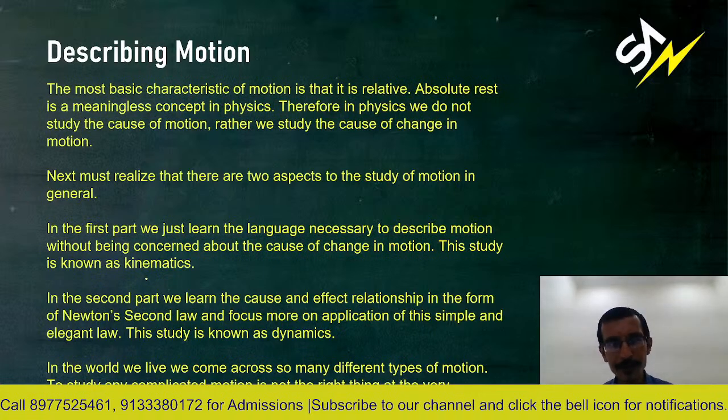Therefore, in physics, first we learn how to describe motion, and then we also study the cause of change in motion, not the cause of motion, students, because motion can happen anyway. You cannot ascribe the cause of motion to anything, because if a thing is moving in a straight line with a definite velocity, then it is moving in relation to something else, and in relation to something else, it might be stationary, right? So, first thing is, you have to understand that motion is relative.